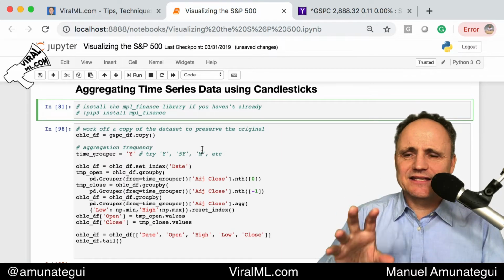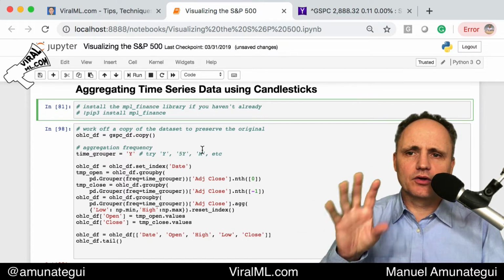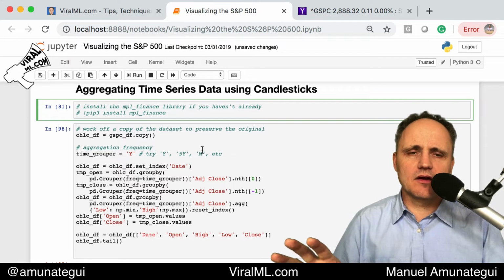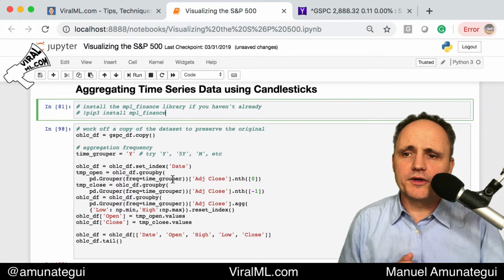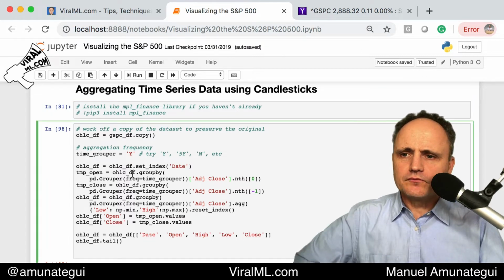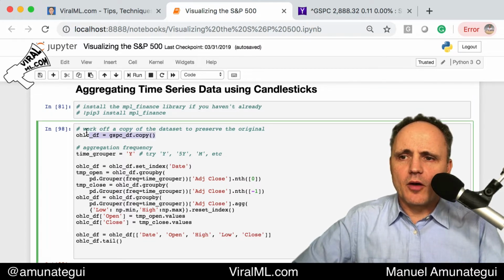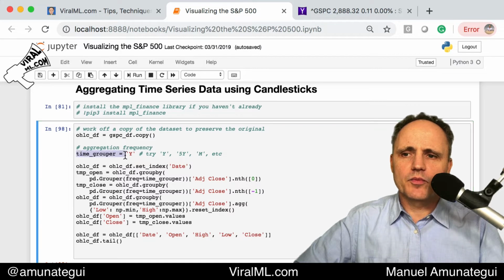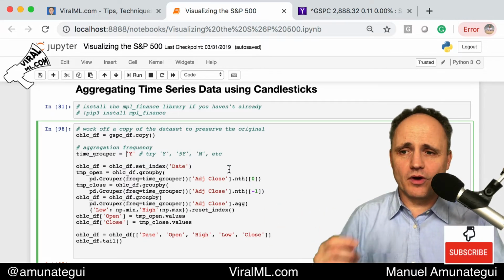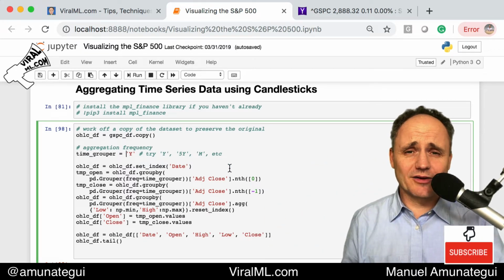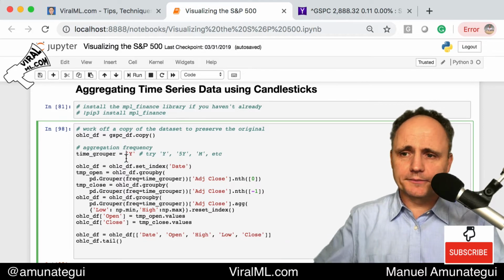This way will allow you to use this approach on any time series data where they're not already giving you the high, low, close. That's why we're only going to work with the adjusted close. We're going to take a copy of it so we can play around with it without destroying the original. And we're going to choose a time grouper. Here you could try yearly, uppercase Y. You could try 5 years, month, or hourly, whatever you want. But because we have a lot of data, going back to the 1950s, we're going to do yearly.